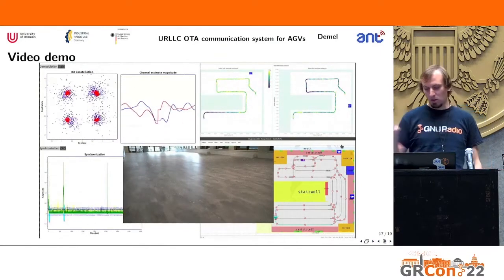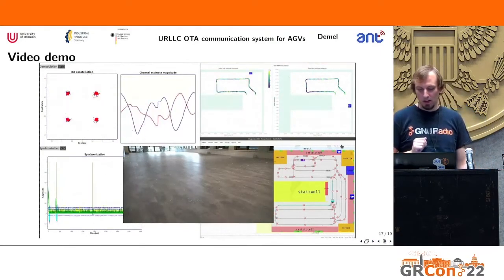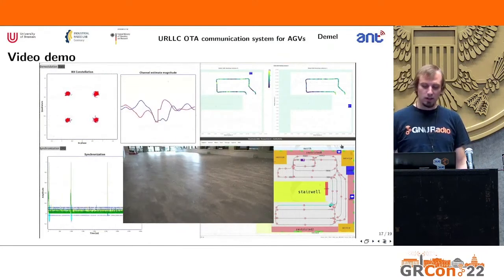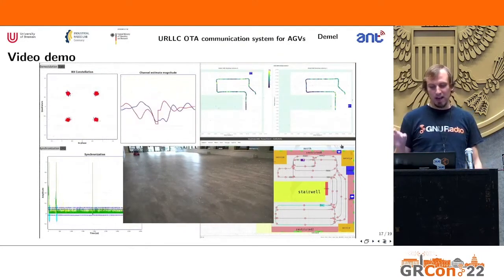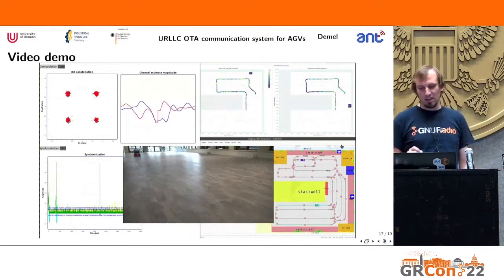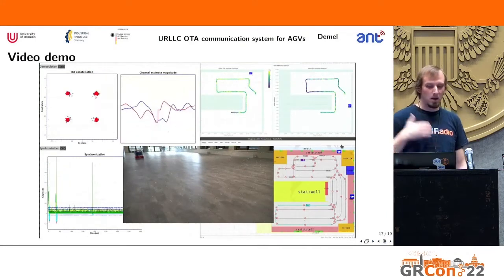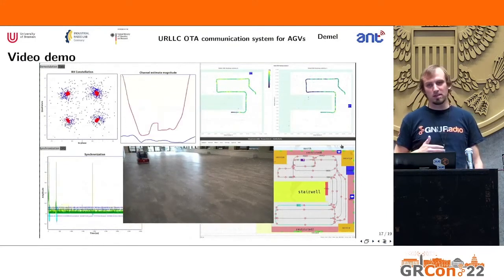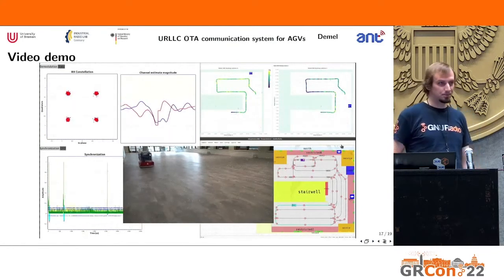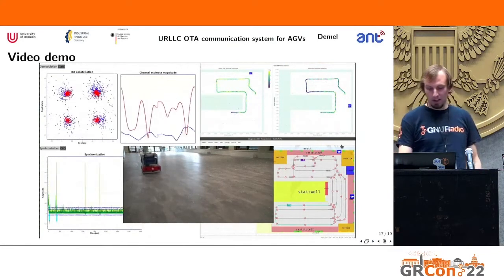And on the lower right, you can see how the AGV controller or the server tracks the device and where it is at the moment. And in the upper right, you can see how our database updates after a while with new SNR measurements and can plot these. All right.